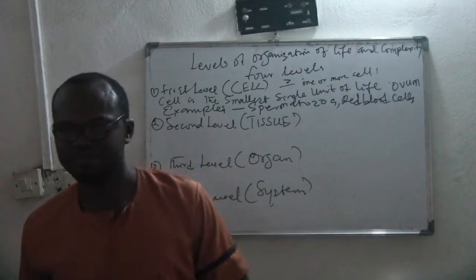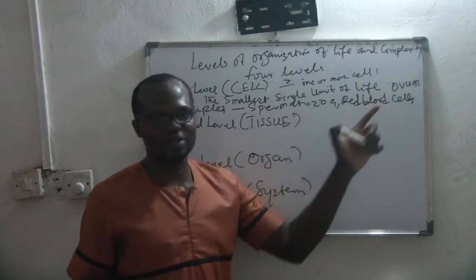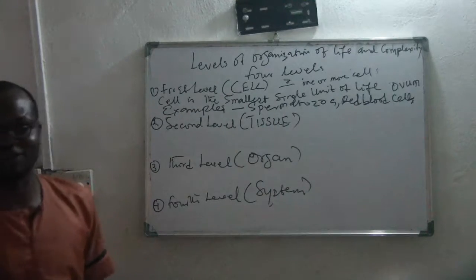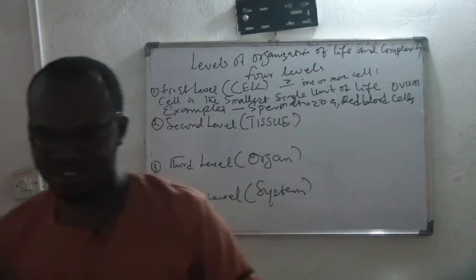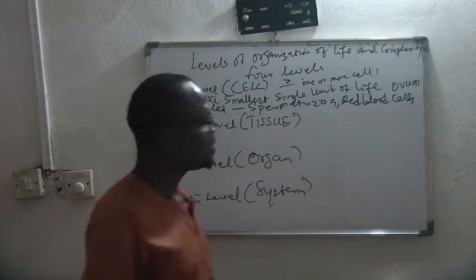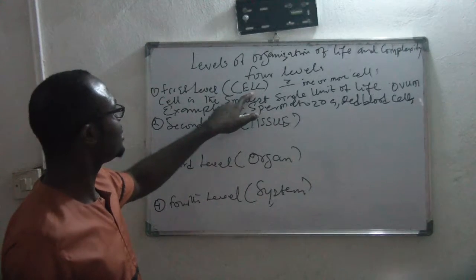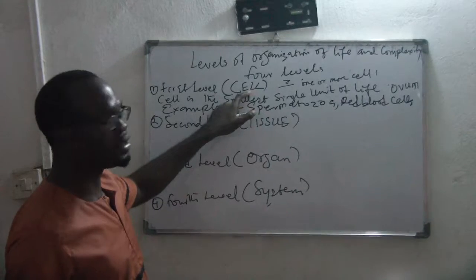Is that not the reproductive cell of the woman that mixes with the spermatozoa in order to form the fetus? So all of them are still at the first level of organization of life, known as the cell.